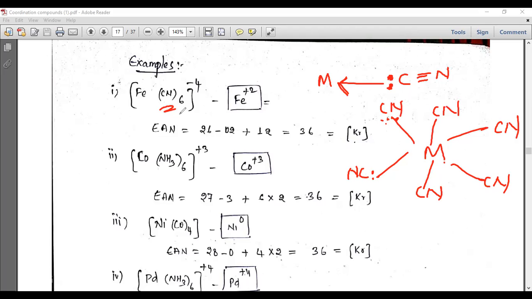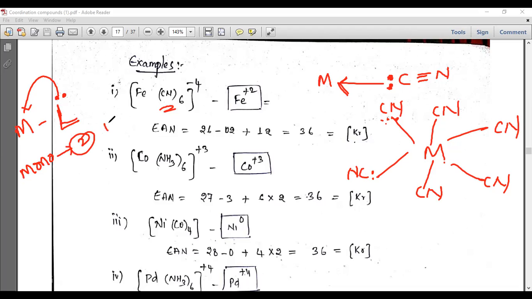So here 6 ligands are there. Just now I already told you that a metal is coordinated with ligands, and this ligand is donating its lone pair of electrons to this central metal ion. But ఈ ligand ఎన్ని electron donate చేస్తది? If it is monodentate, it will donate only 2 electrons.